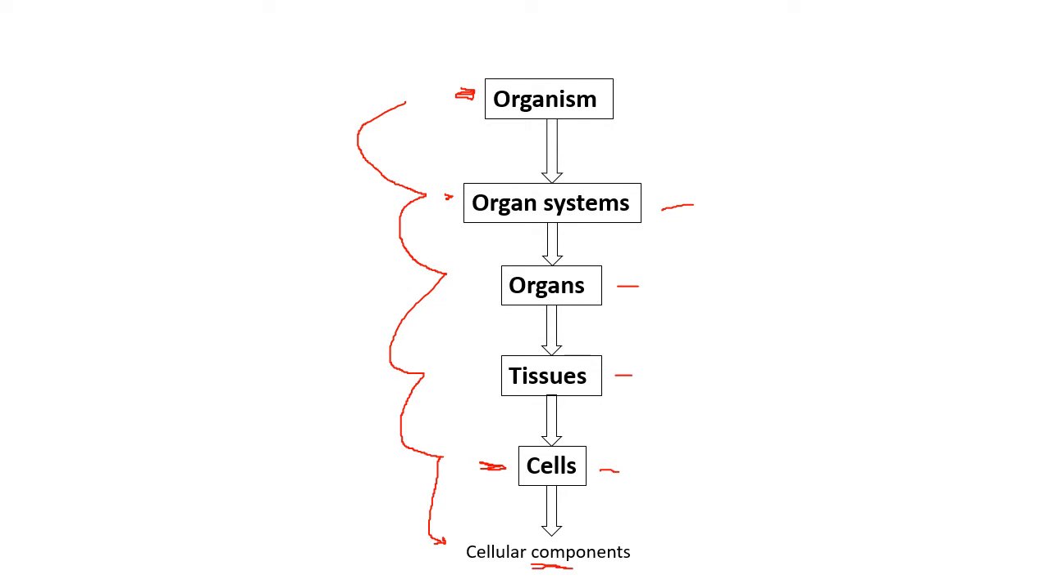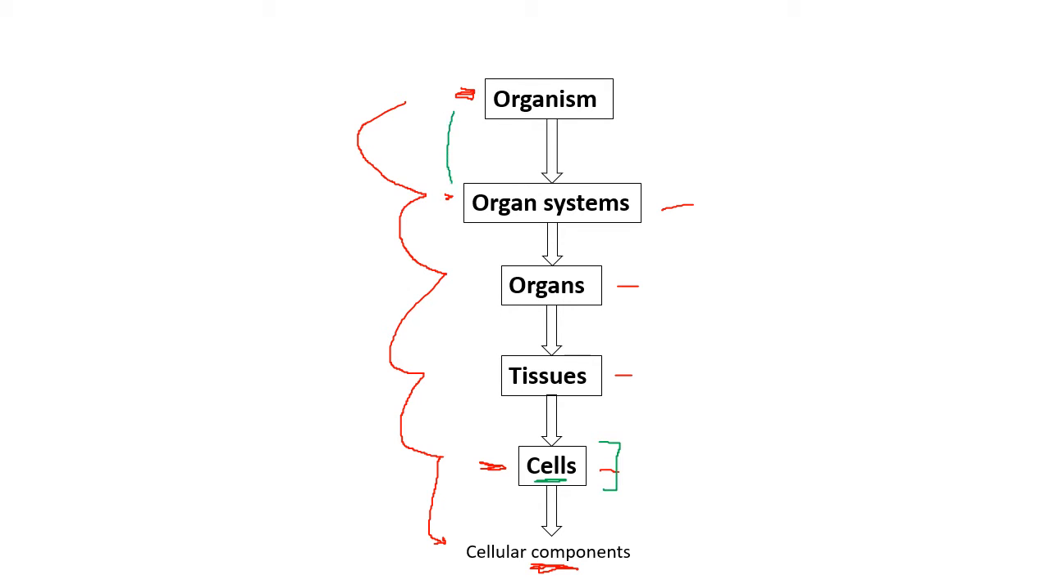So whether unicellular or multicellular, everything is finally made up of cellular components. And that is why the cell is called the structural and functional unit of life. Why? As a functional unit, the cell does all the activities that an organism does. And as a structural unit, you can see the structure.